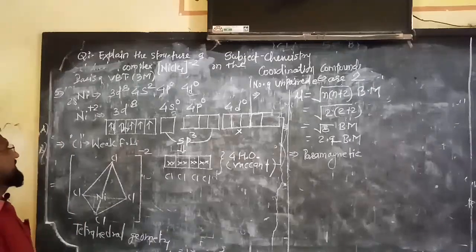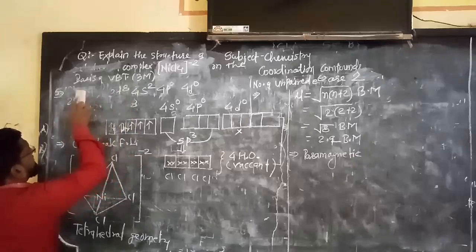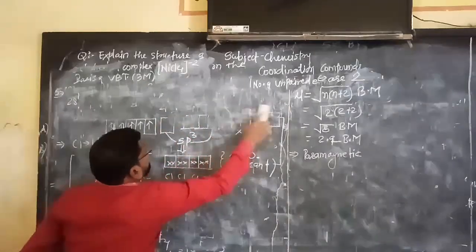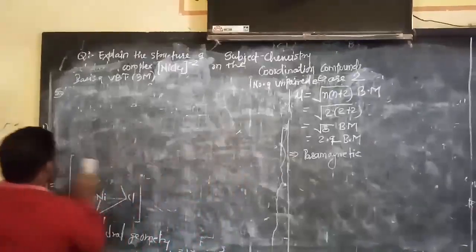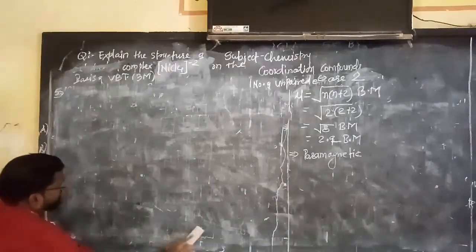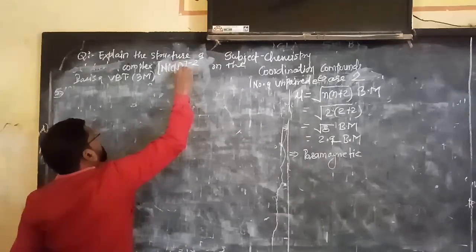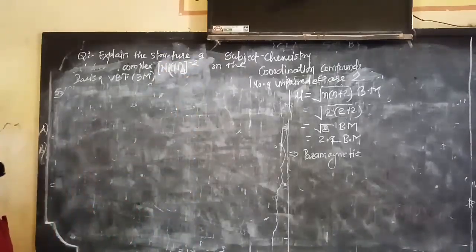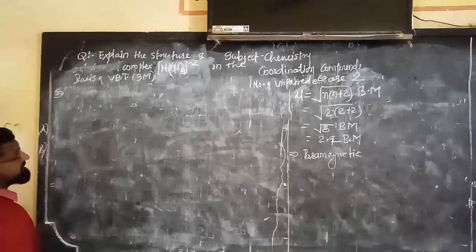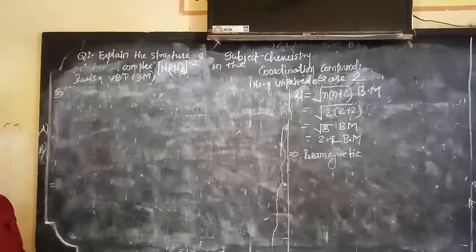Now see here, let us change the pattern again. So what happened? Next question. What is the next question? Explain the structure of the complex. Let me tell you that complex: Ni(CN)4 2- on the basis of VBT. Now it is the same, the only difference is that CN is a strong field ligand, and therefore pairing of electrons will take place against the rule.